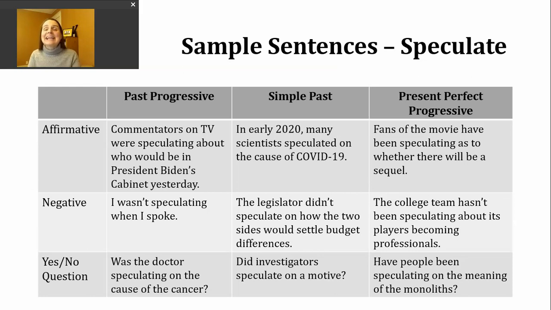If I want to make a negative simple past tense sentence, I'm going to use did not and then the base verb.